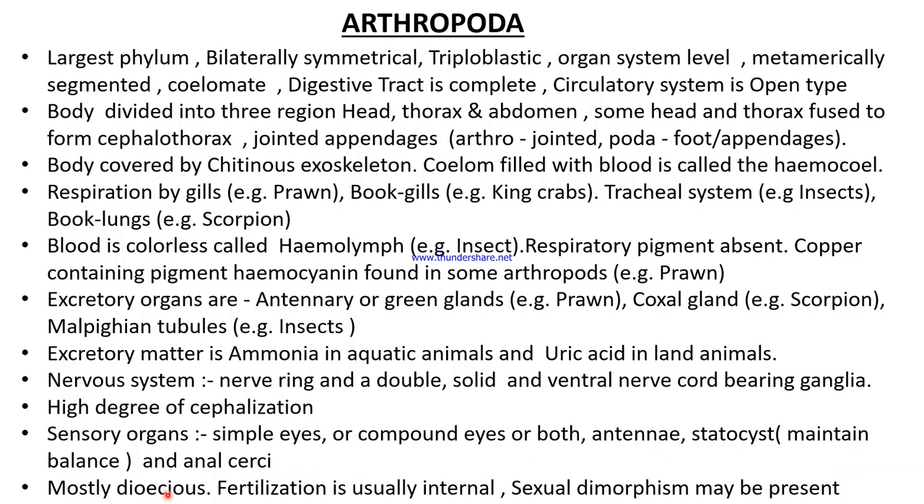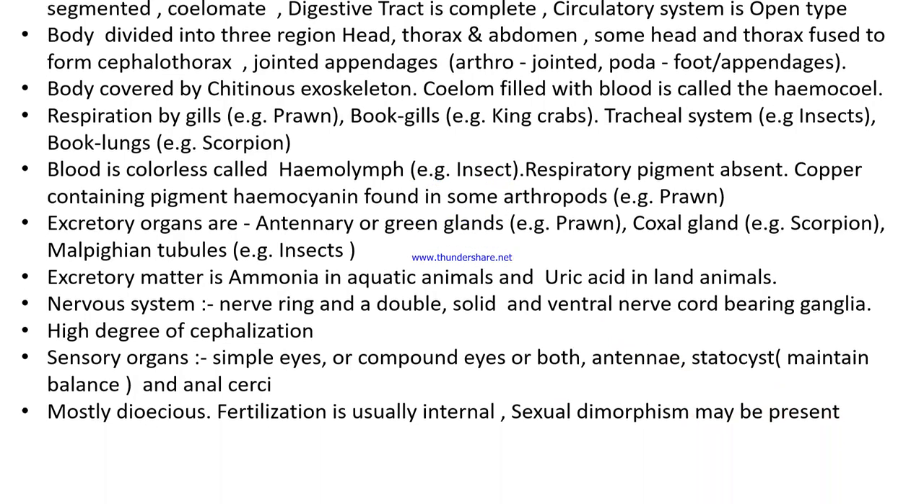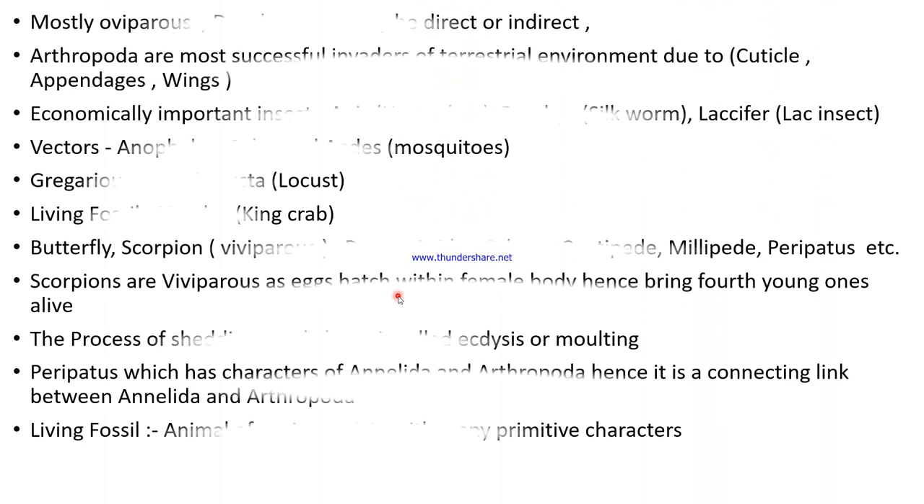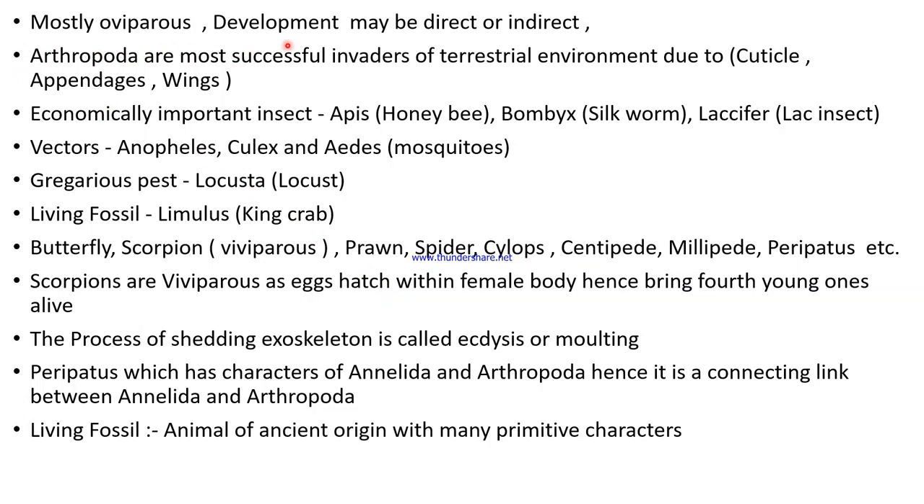They are mostly dioecious, that is sexes separate. Fertilization is usually internal and sexual dimorphism may be present. They are mostly oviparous and development may be direct or indirect. Arthropods are the most successful invaders of the terrestrial environment due to presence of cuticle, appendages, and wings.